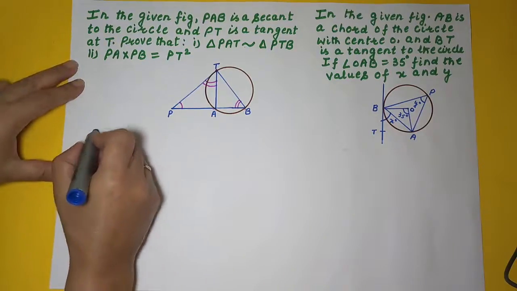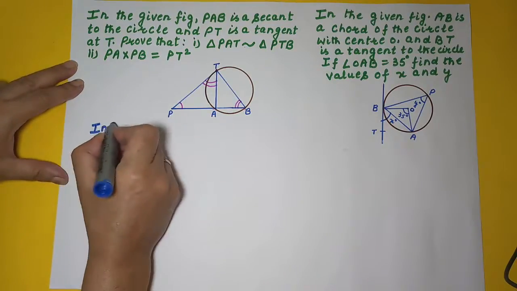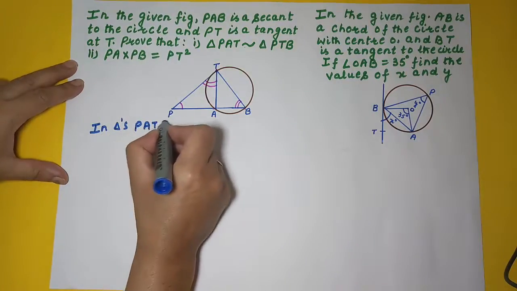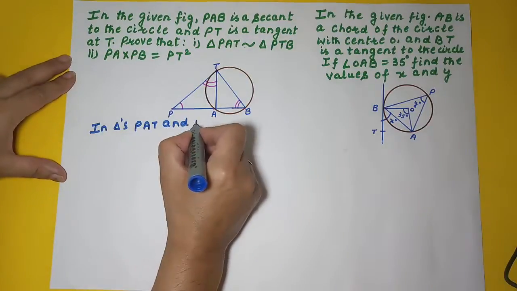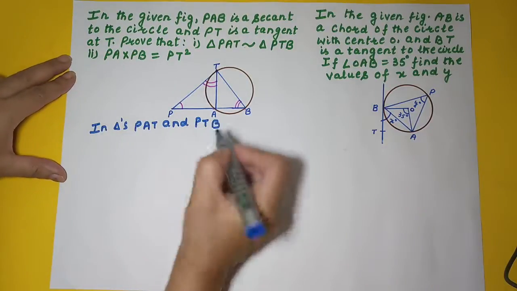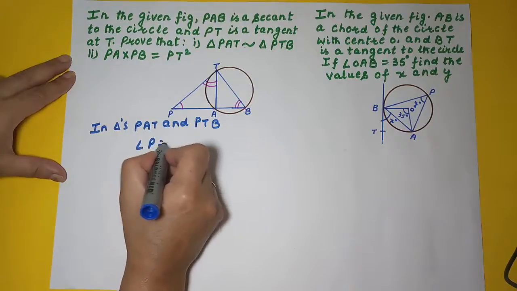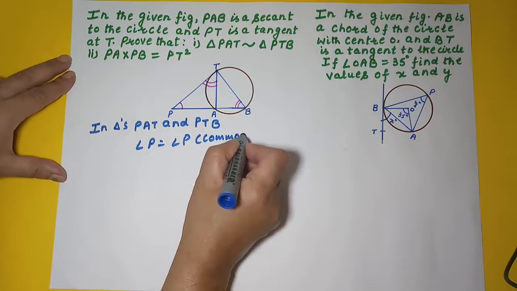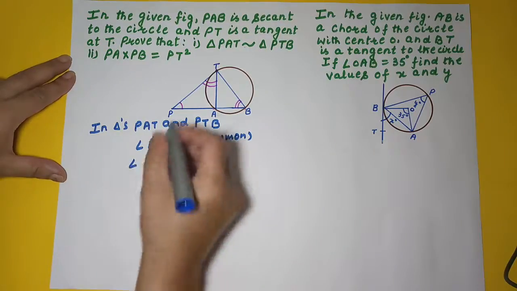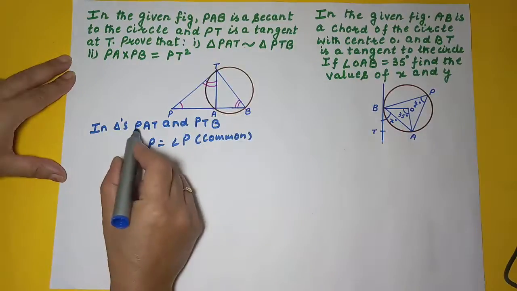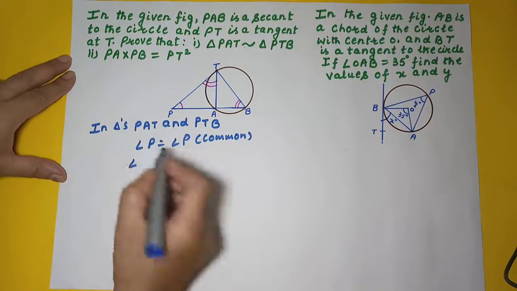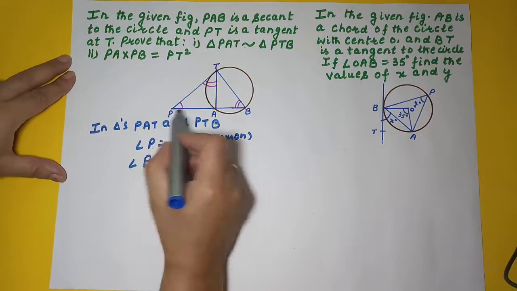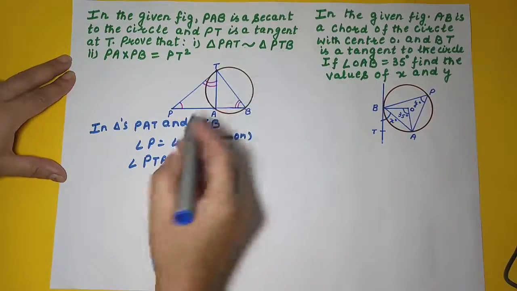How do we write this? We will write, in triangles PAT and PTB, angle P is equal to angle P. Why? Common, right? And angle PTA of triangle PAT is equal to angle PBT of triangle PTB.